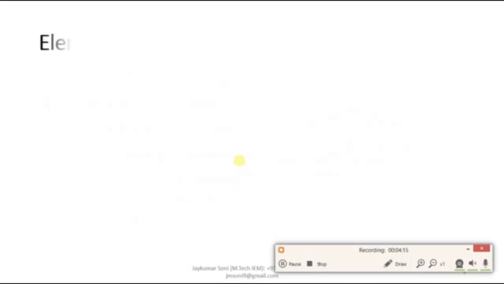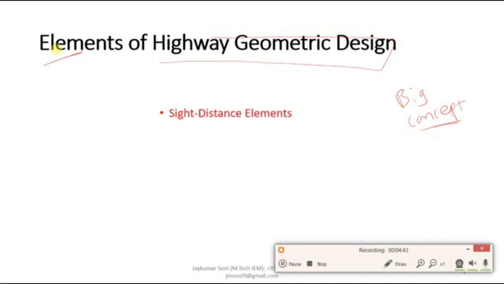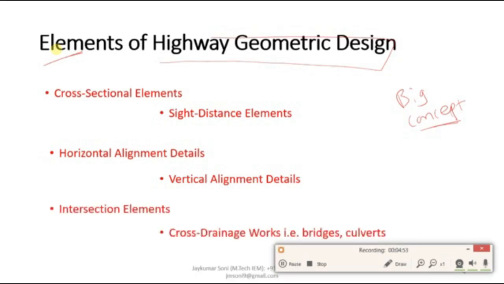Now let us move towards the next topic, which is the elements of highway geometric design. Keep in mind that highway geometric design is a big concept, and this concept is the cumulative summation of smaller elements. Which are these elements? Highway geometric design involves elements such as sight distance elements, cross sectional elements, horizontal alignment elements, vertical alignment details and elements, intersection elements, and cross drainage works.